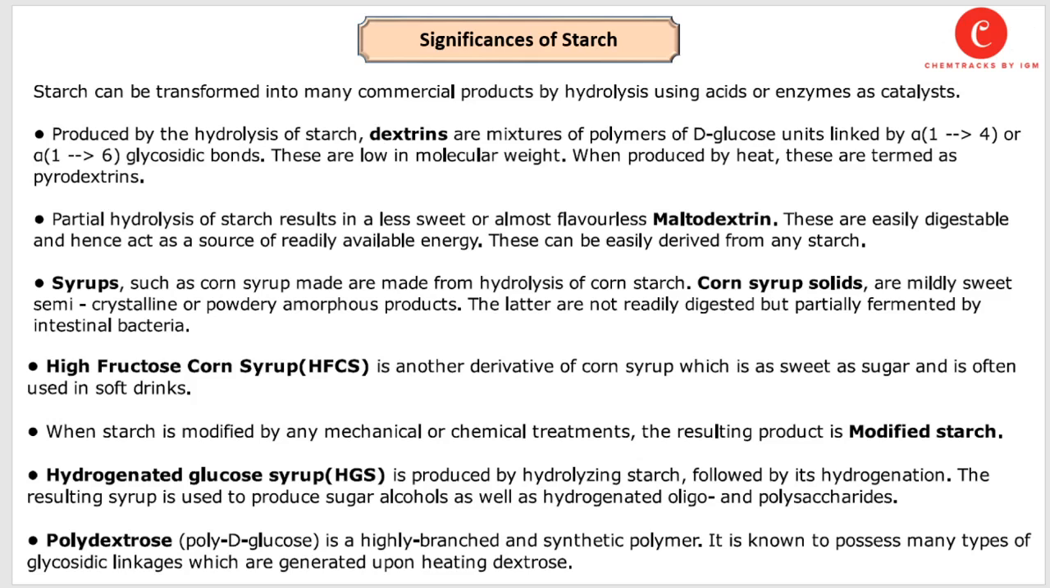It is produced by hydrolyzing starch followed by its hydrogenation. The resulting syrup is used to produce sugar alcohol as well as hydrogenated oligo- or polysaccharide molecules. Another commercial product of starch is polydextrose, or poly-D-glucose, which is a highly branched synthetic polymer. It is known to possess many types of glycosidic linkage, which are generated upon heating dextrose.